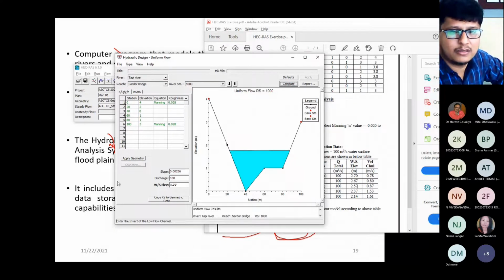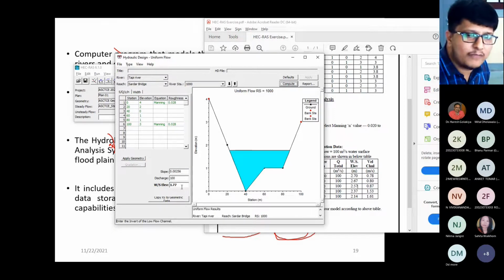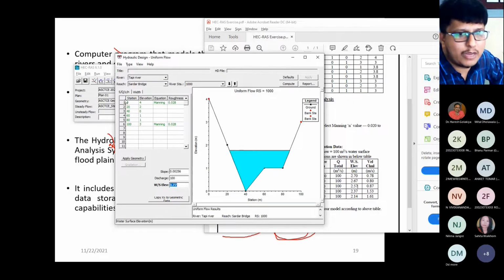You can see. Now, if you need to check whether my area is under flooding or not, with the help of this water surface elevation value, you will be able to get the idea. Now you can see on 0 it is 4 and on 100 it is 3. And what is my value? 1.37. It means that my area is safe, right?